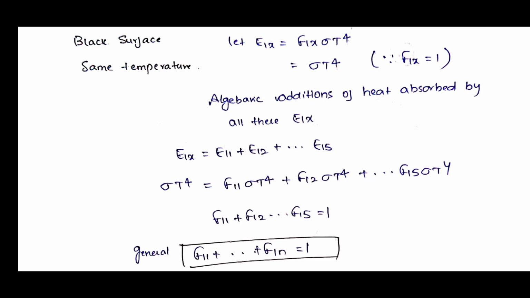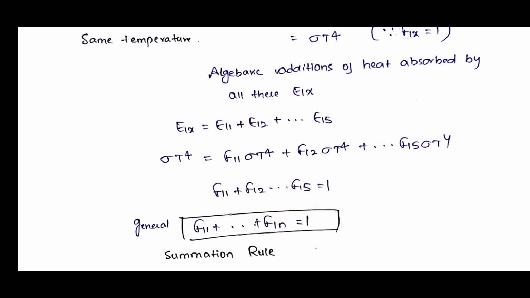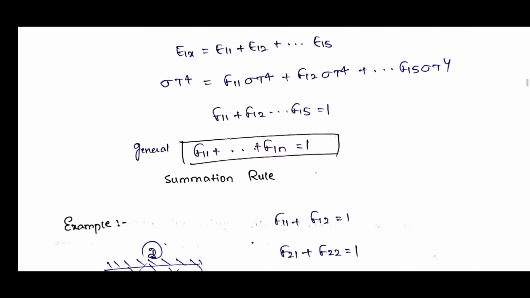Here we said it is the same temperature, so all the T's will get cancelled. In generalized form, F11 plus F12 so on to F1n is equal to 1. This we call the summation rule. So two things: one is the reciprocity theorem, another is the summation rule, which are very important.